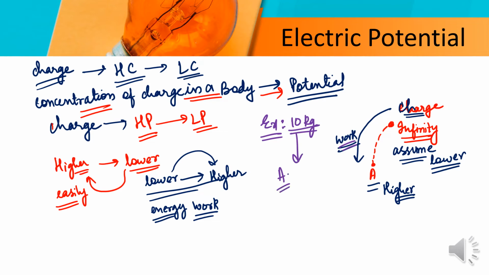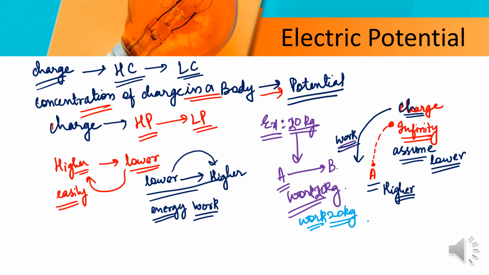To bring a material to point A, you will need some work to move this material. So we will do the work of 10 kg only to bring this material to point A. And if we increase the amount of material to 20, then the work done will also double for the same material. So the work we will do will also be 20 kg,